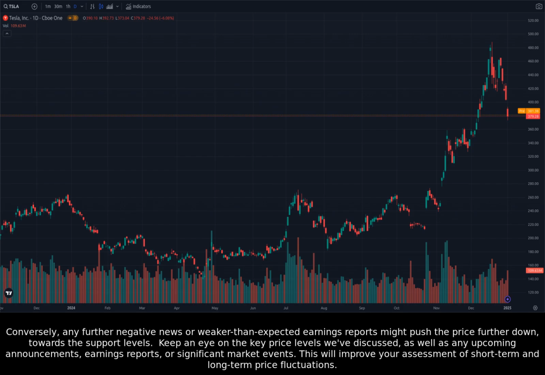Keep an eye on the key price levels we've discussed, as well as any upcoming announcements, earnings reports, or significant market events. This will improve your assessment of short-term and long-term price fluctuations.